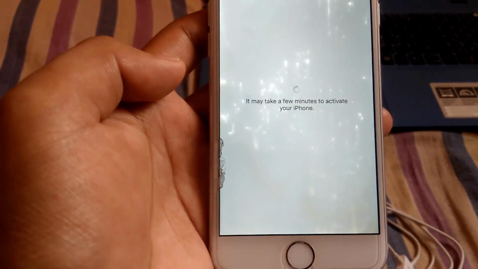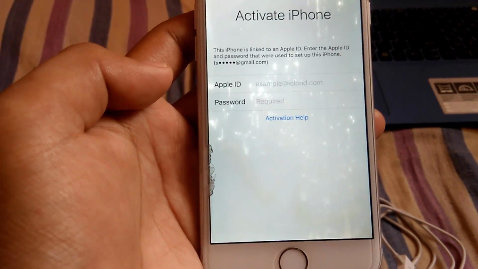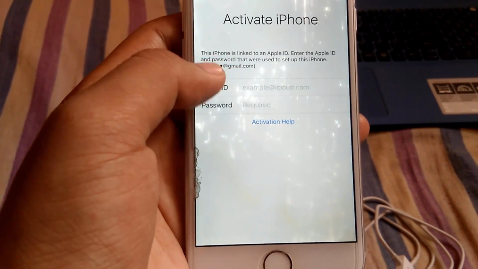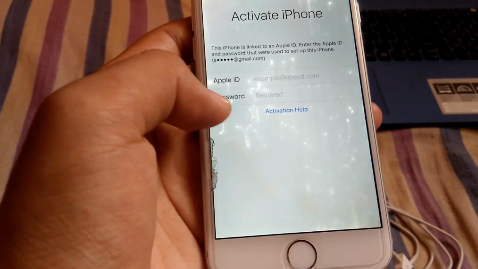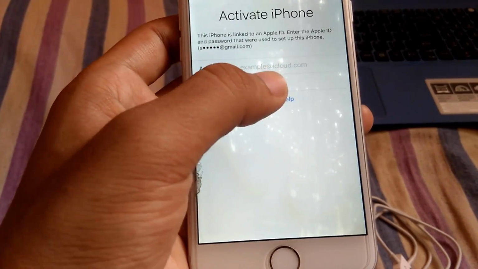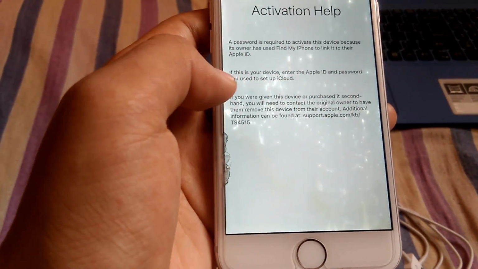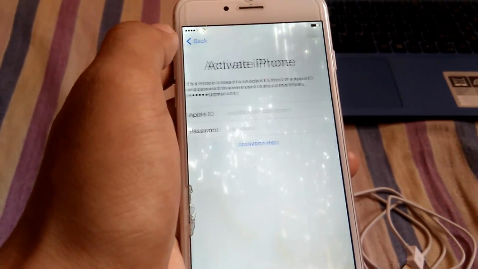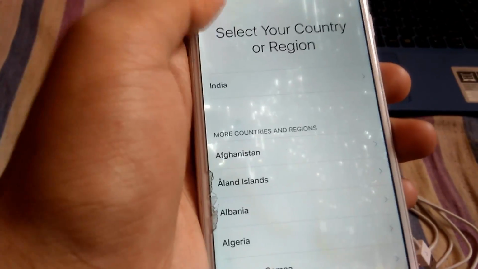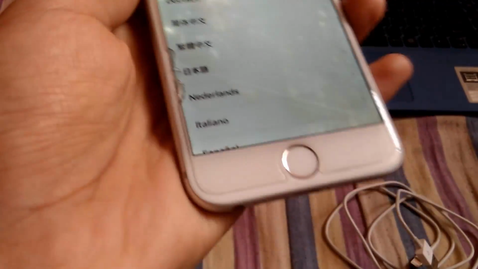You can now see that it's activating the iPhone. You can see that I forgot the Gmail ID which it's currently logged into. So for this purpose I'm going to reinstall the iOS on this.